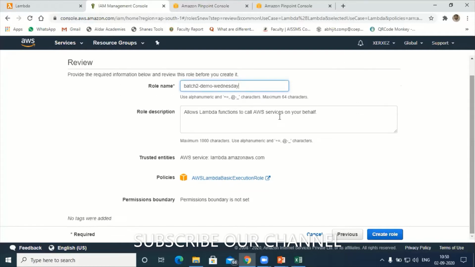Next is just a description. You leave it as it is: Lambda function to call AWS services on your behalf. Next, permission boundary is not set. Next, create role. Okay, create the role.